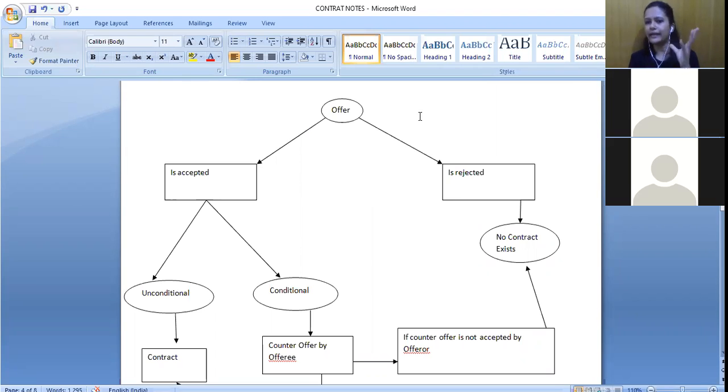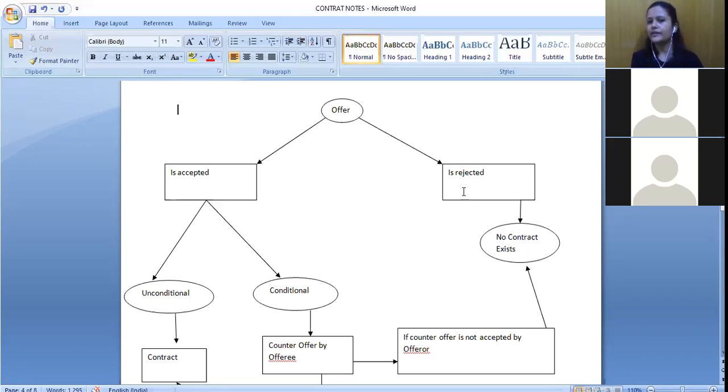So what happens when an offer is being made? If I'm making an offer to you, for example, would you like to study Indian Contract Act from me? That is an offer. Now, what options do you have? To accept or to reject it. Yeah, you have the option of accepting or rejecting the offer, right?